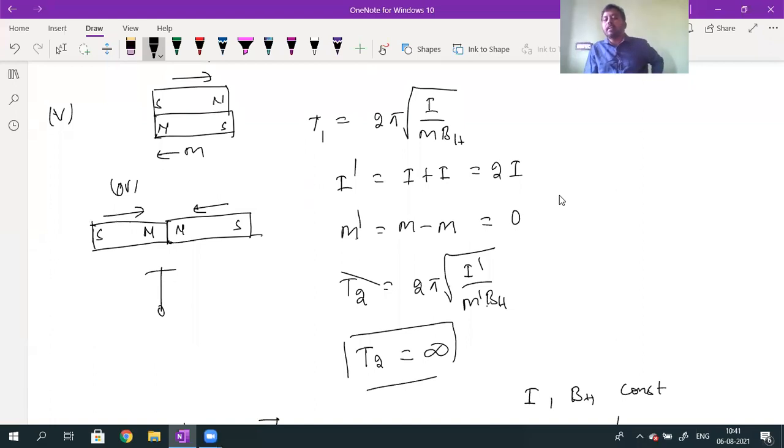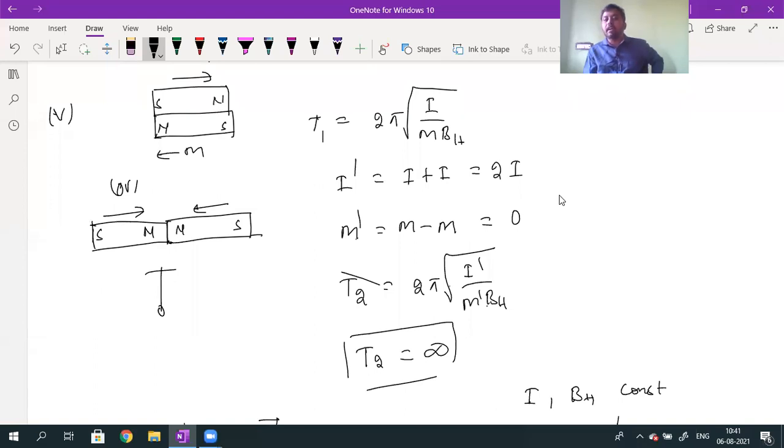Sir, for bar magnets of the same dimension, can we have different magnetic moments? Yes. Magnetic moment value depends upon area of cross section. Magnetic moment value depends upon extent of magnetization. Dimensions will not decide the magnetic moment value alone. Magnetic moment value also depends upon extent of magnetization.